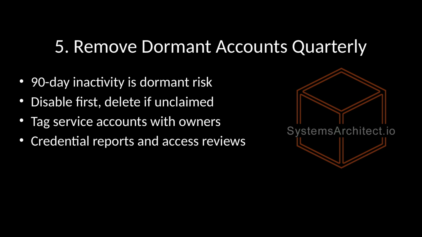Former employees, finished projects, and abandoned proofs of concept are classic dormant risk. Report inactive accounts each quarter, disable first cycle, delete second if unclaimed, and tag service accounts with owner and project at creation. On AWS, credential reports and config unused credentials checks, plus access analyzer for unused roles. On Azure, access reviews that auto-remove when reviewers do not respond, with sign-in logs retained or exported for longer history.